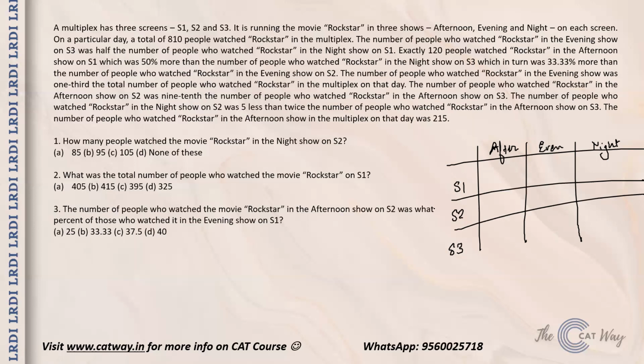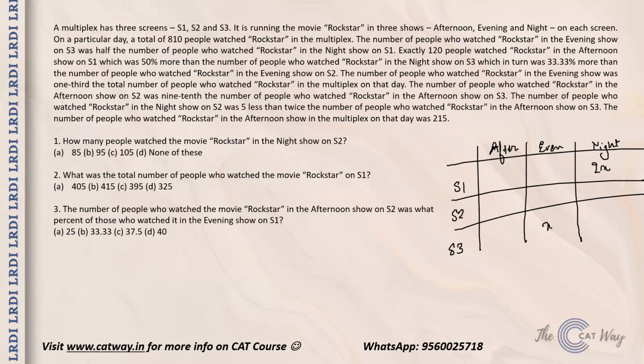It says that the number of people who watched Rockstar in evening show on S3 was half the number of people who watched Rockstar in the night show on S1. So let's say S1 has 2x people. It is talking about the night show of S1, just a second guys, hold on. So the night show of S1 is 2x, and in that case the evening show of S3 will be x.